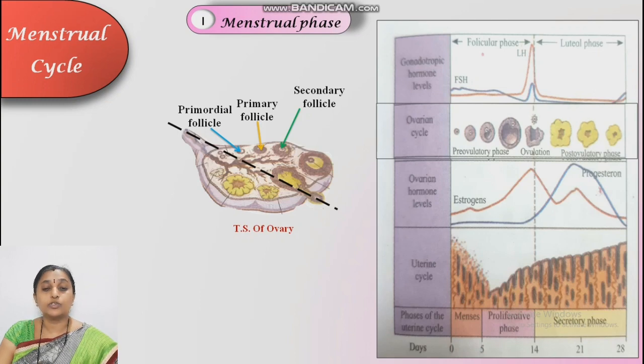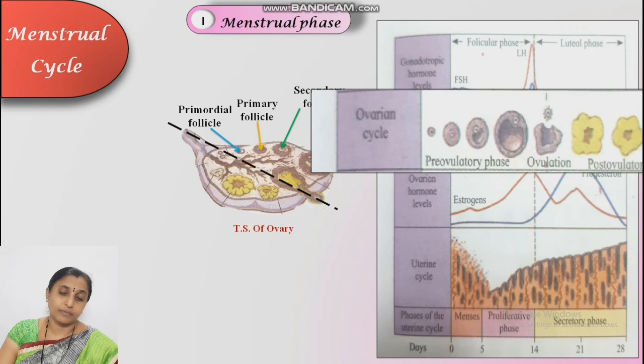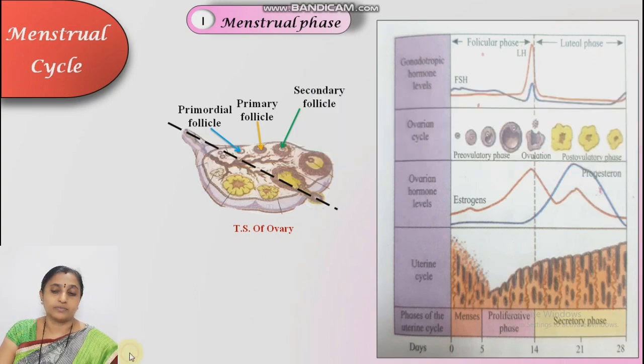So it stimulates the development of the follicles. Primary follicle develops into secondary follicle. Here, ovarian cycle. Primary, secondary, up to the Graafian follicle. You carefully observe this diagram.